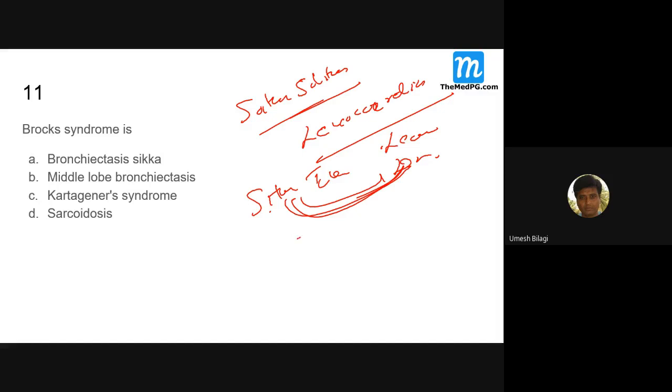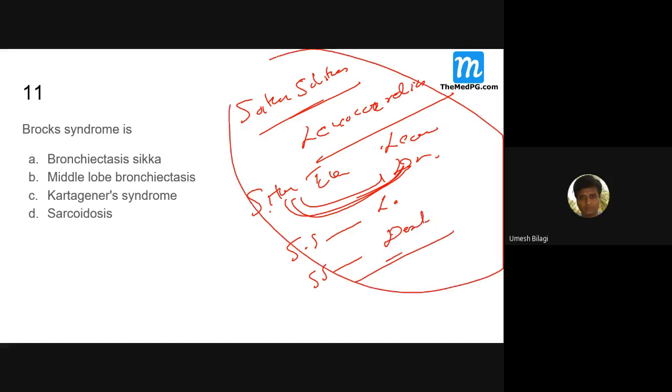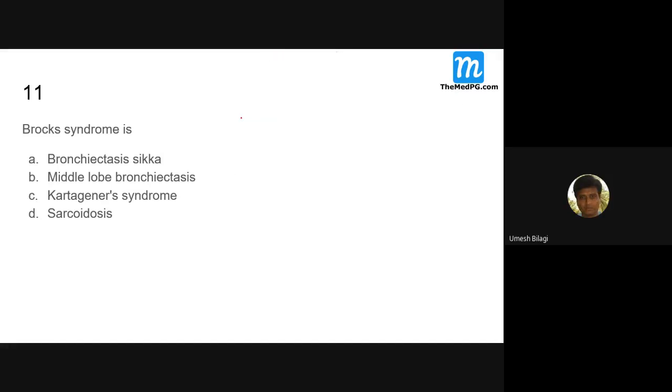Similarly, situs solitus with levocardia is normal, and situs solitus with dextrocardia can also be there. There are four possibilities with the heart: levocardia, dextrocardia, solitus, and inversus. You should know that.